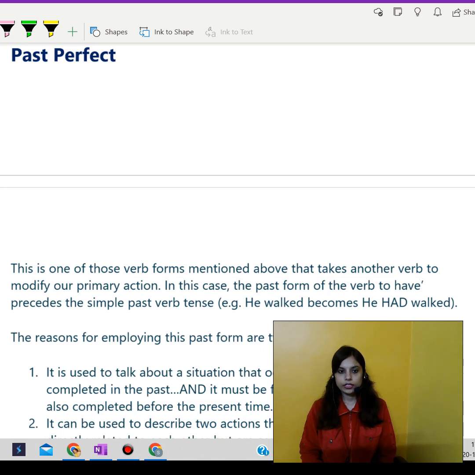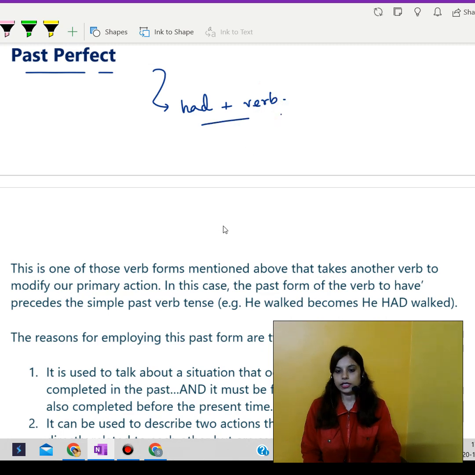Now, here in today's class, we are focusing on past perfect. Past perfect, what do we understand by this? Past perfect means we are using had basically with the verb. So, had plus the verb. So, let's go through the sentences.